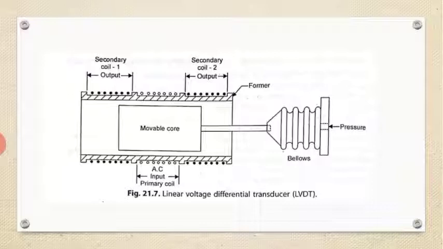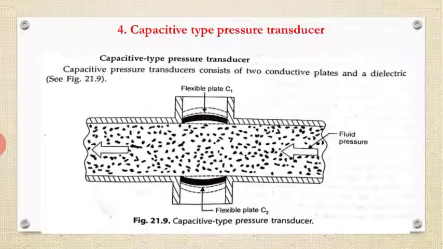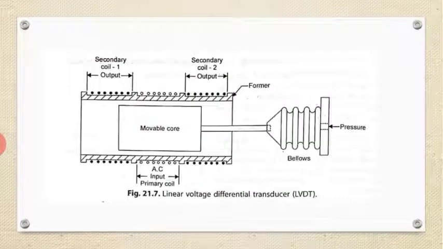Here the AC input is given to the primary coil, and the secondary has two output coils. When pressure is applied, the bellows move the core inside, so voltage is induced on the secondary side. The voltage increase is proportional to the pressure applied. I have already discussed this LVDT, so I will not go into much detail.